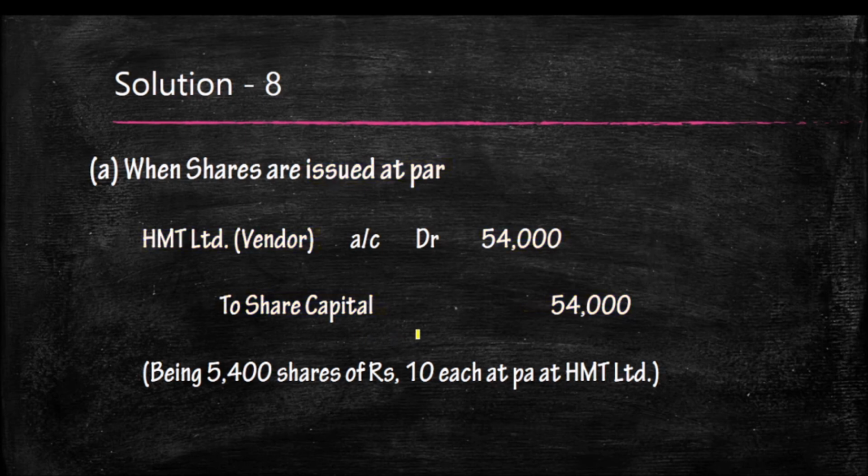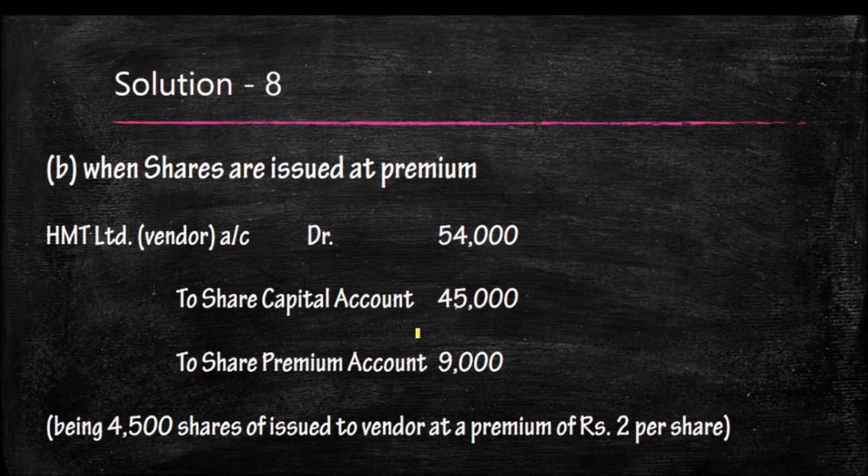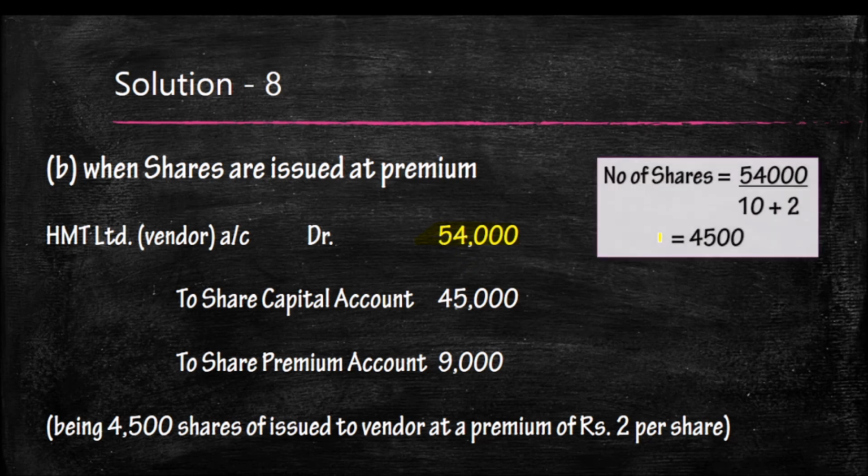And the second case, when the shares are issued at premium. So you know very well, rupees 10 is the face value or nominal value, and it is issued at rupees 2 plus as premium. So 12 is the value of shares. So we have to find out the number of shares issued for this 54,000. How can we calculate the number of shares?